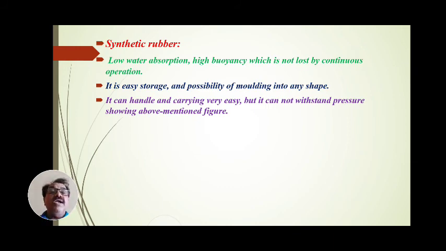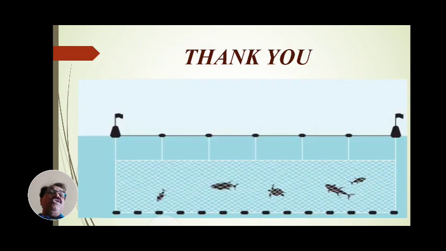Again, similar to thermocol and sponge plastic, this synthetic rubber also cannot withstand pressure. Its power is low, it breaks down and is not maintained. Hence, all these synthetic rubber, thermocol, sponge plastic, wooden floats and the other different floats, cork floats are used. All these floats can be seen in the above figures. Hope you have understood these floats.